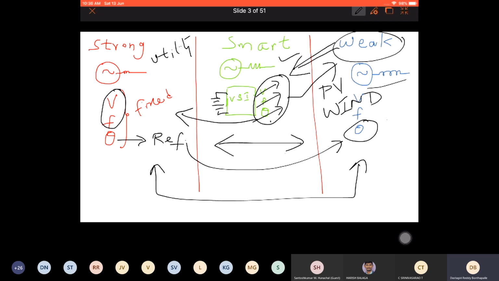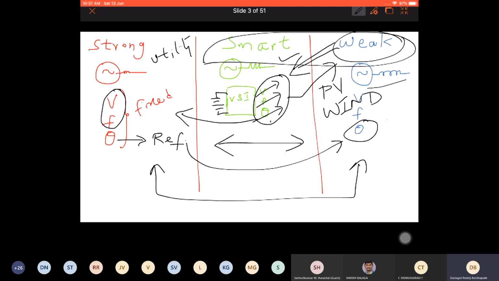Because these two are the same now, these two are already integrated. So now when you change this voltage, frequency and theta with respect to the strong grid, then obviously you can make three sources go in parallel. That is the main idea behind the entire seminar that I'm going to give. So if there are any doubts here, we can clarify them now itself. Then we can proceed to the setup, what we have exactly considered, and in what way you can achieve this.